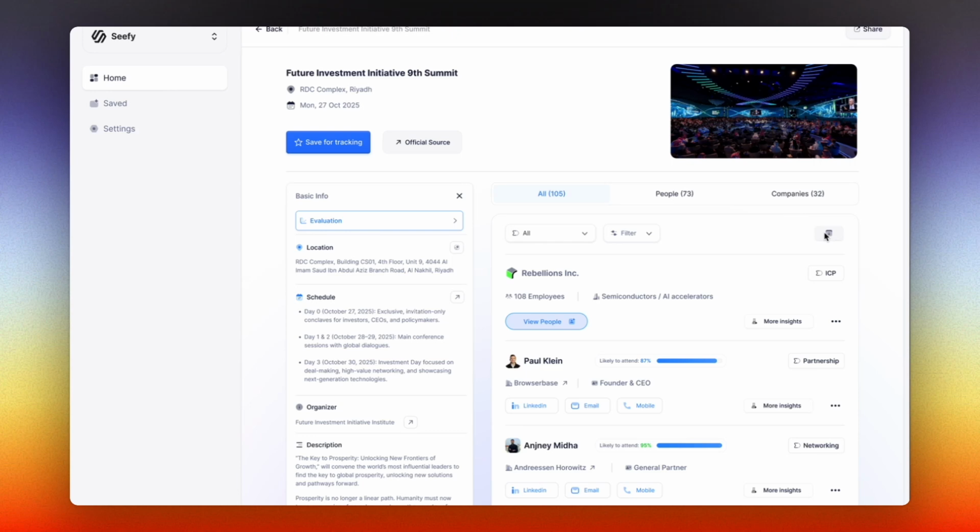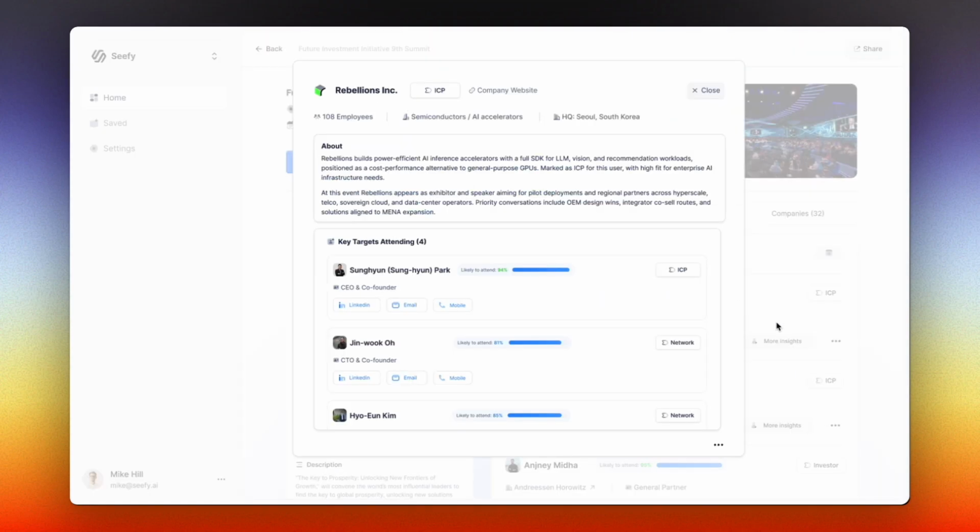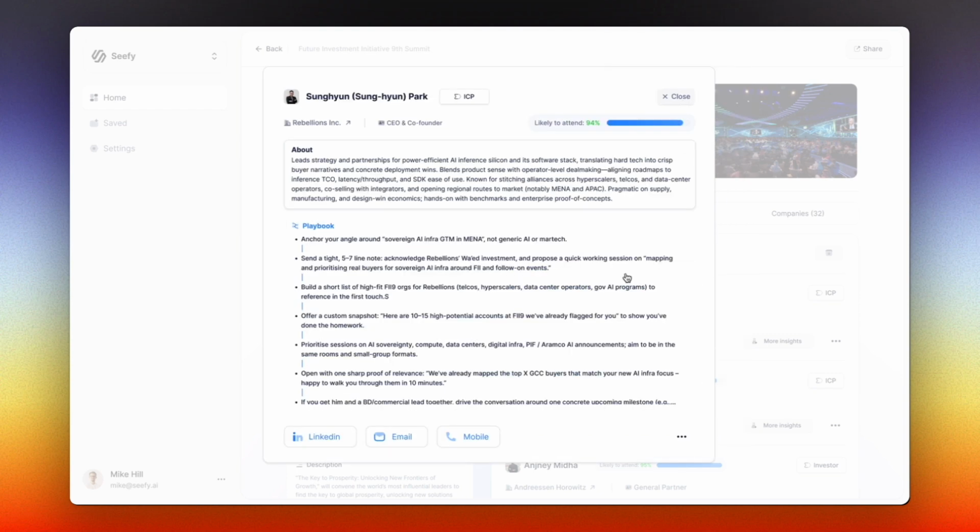You can choose which segments or topics you want to see, quickly switch views between them, and export selected companies and people into your workflows, into your CRM, other systems, or simply as a file. For every company, Seefy provides a detailed intelligence view, a quick analysis of the company background, plus what that company is doing at the event, whether they're an exhibitor, a speaker, a sponsor, or a partner, along with a fast overview of who from that company is actually attending.